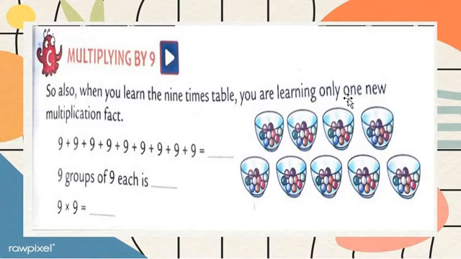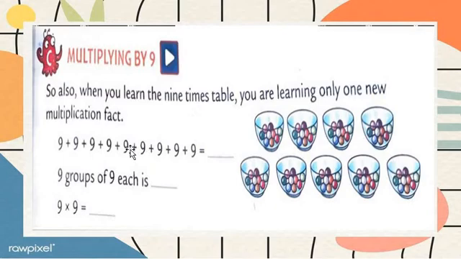Already we have learned the 7 times table in exercise 4a, and the 8 times table in exercise 4b. So when you learn the 9 times tables, you learn only one new multiplication fact. Only one and new, but which one?